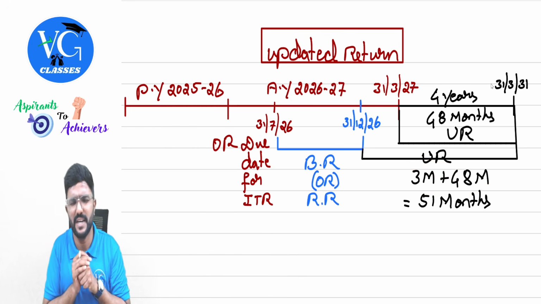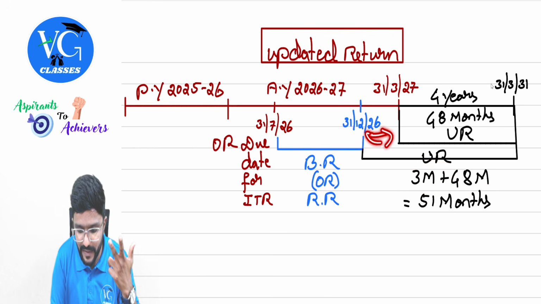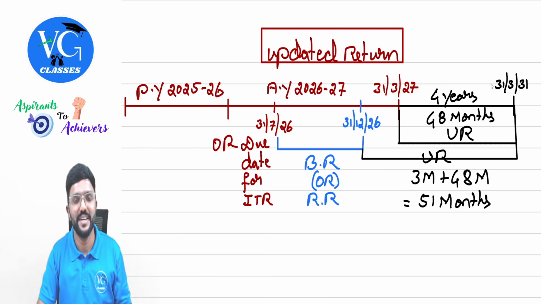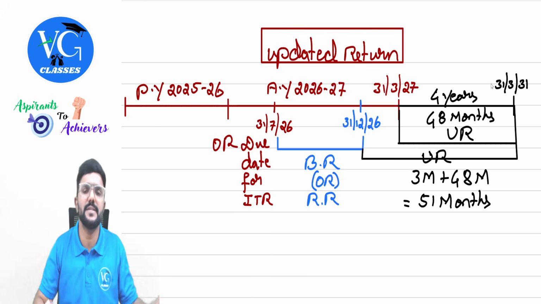What is that 3 months, sir? I didn't get it. January, February and March. That is after this. In between this, we will have 3 months, no? Even during that period, can we file updated return? Yes, we can file it.